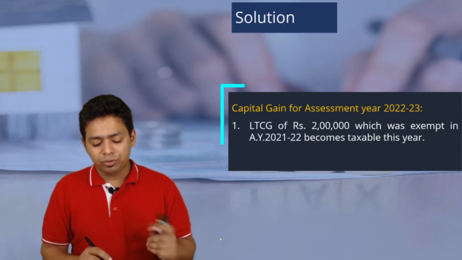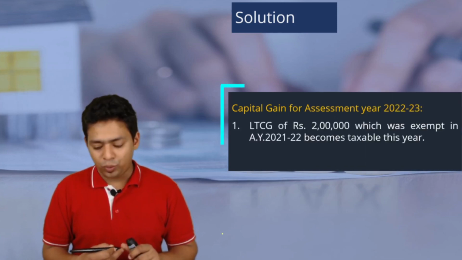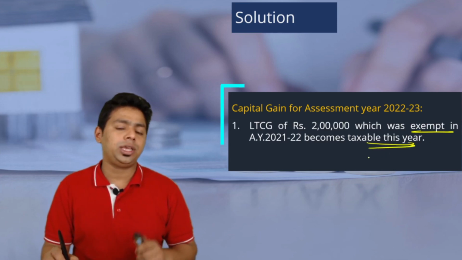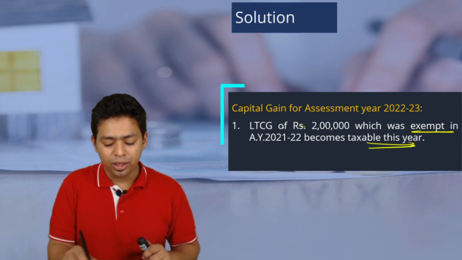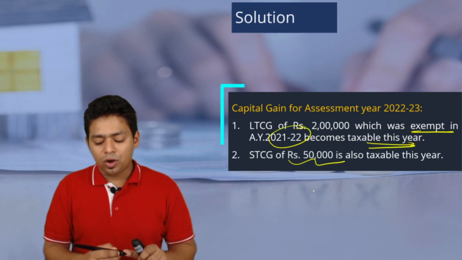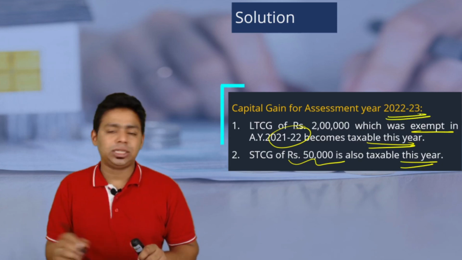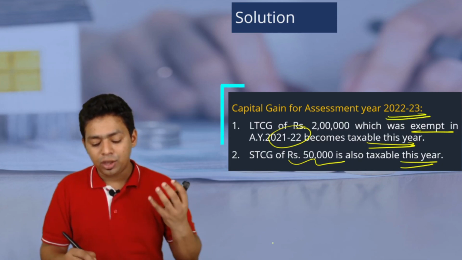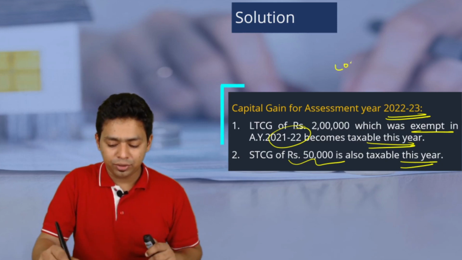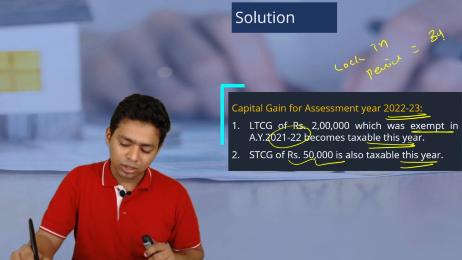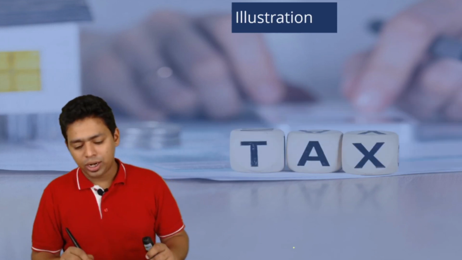The long-term capital gain of 2 lakh rupees which was exempted will become taxable. Why, sir? Because he has sold the asset within the lock-in period. In the next AY it will become taxable. Short-term capital gain of 50,000 is also taxable in the next assessment year. So next assessment year both will become taxable because he has broken the lock-in period of 3 years. So this is what you need to understand.